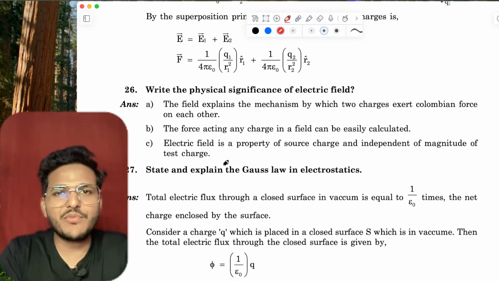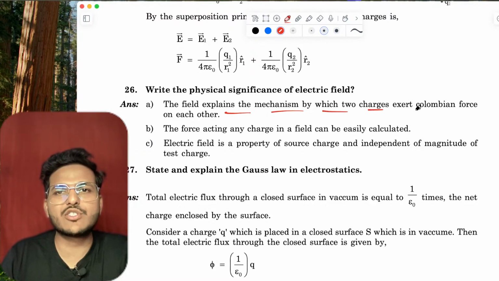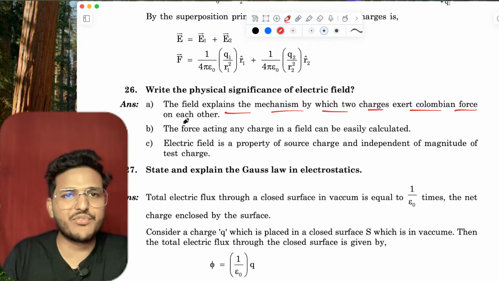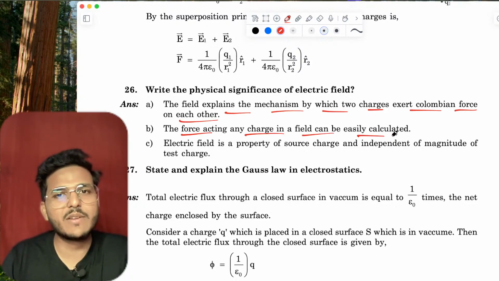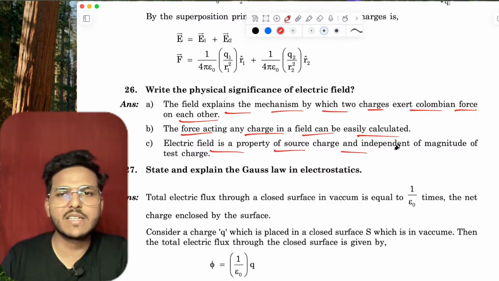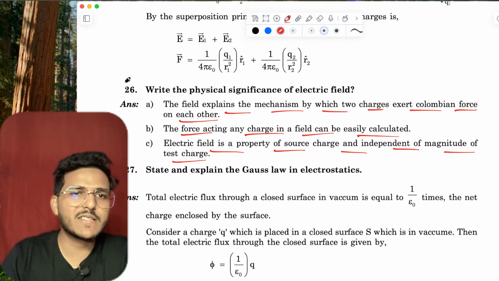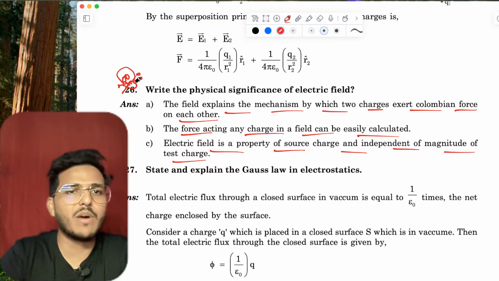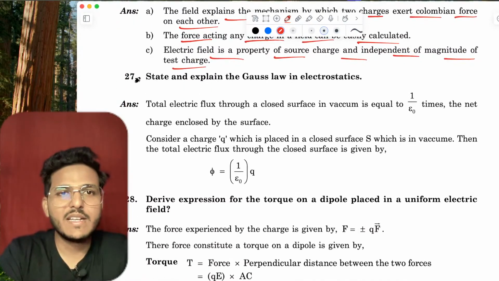Write the physical significance of electric field. The electric field explains the mechanism by which two charges exert Coulomb force on each other. The force acting on a charge in a field can be easily calculated. An electric field is the property of the source charge and is independent of the magnitude of the test charge. This is a most important question. Just put a mark. This is a sure short question, a fixed question.